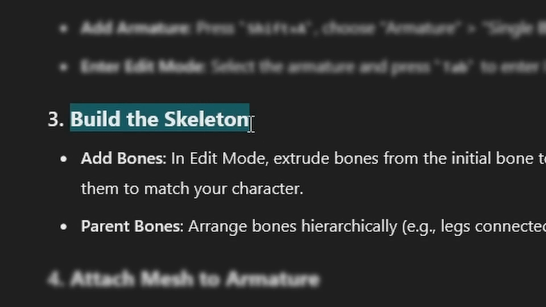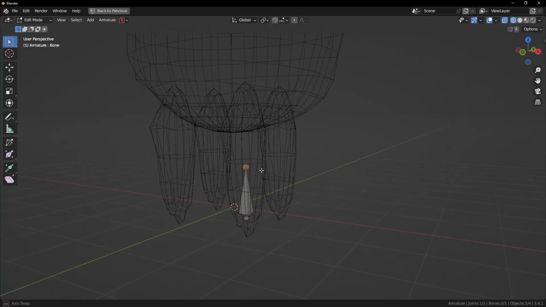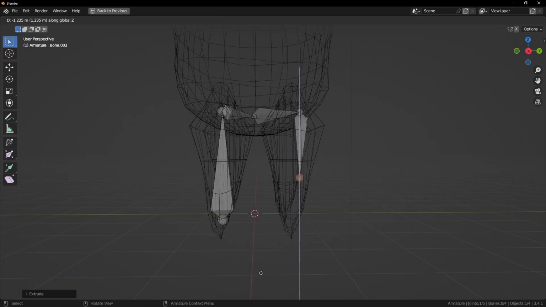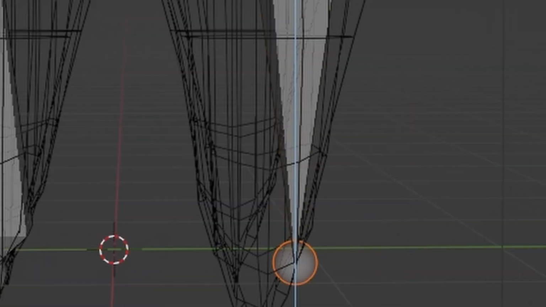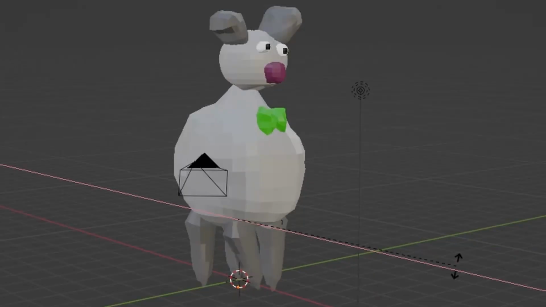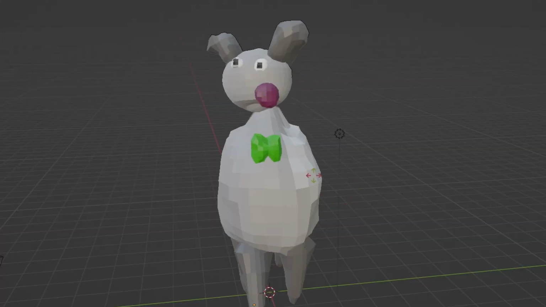Okay, those seem like good beginning steps. Then it tells me to build the skeleton, which makes sense, but I just don't like how that sounds at all. I'm not gonna lie, I had almost no idea what I was doing here. I don't even know which way these triangles are supposed to go, but somehow it ended up working. Looks completely natural to me.